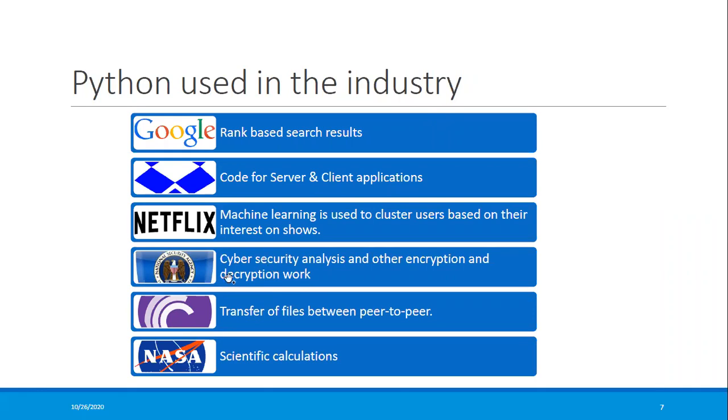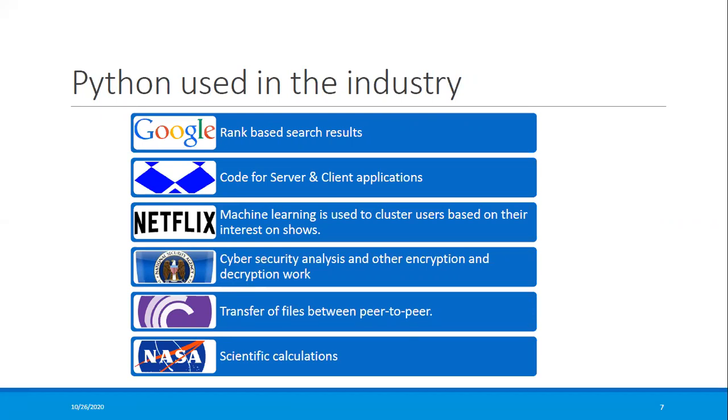And the next one is the National Security Agency. They are using Python for cyber security analysis and other encryption and decryption of your data. Same with BitTorrent, which is used for the peer-to-peer transfer of your data. So they are also using Python.